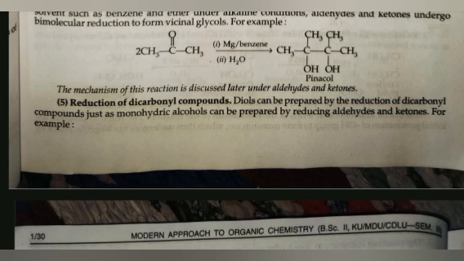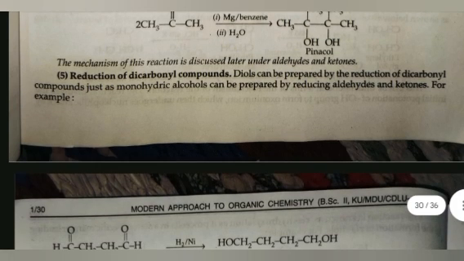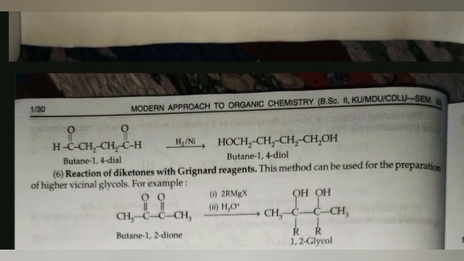Fifth is reduction of dicarbonyl compounds. Diols can be prepared by the reduction of dicarbonyl compounds, just as monohydric alcohols can be prepared by reducing aldehydes and ketones. For example, butane 1,4 dial in the presence of H2/nickel gives butane 1,4 diol.